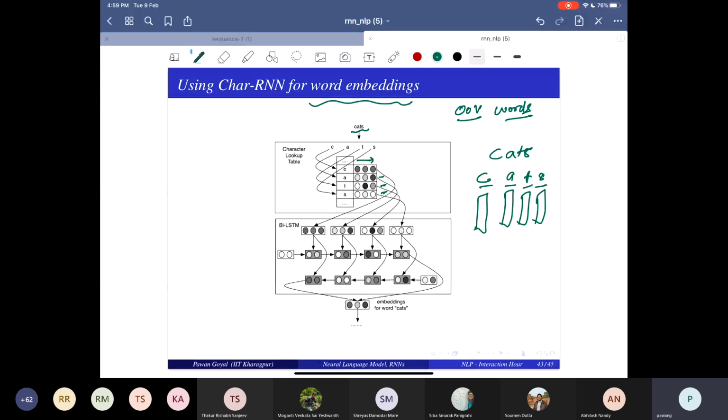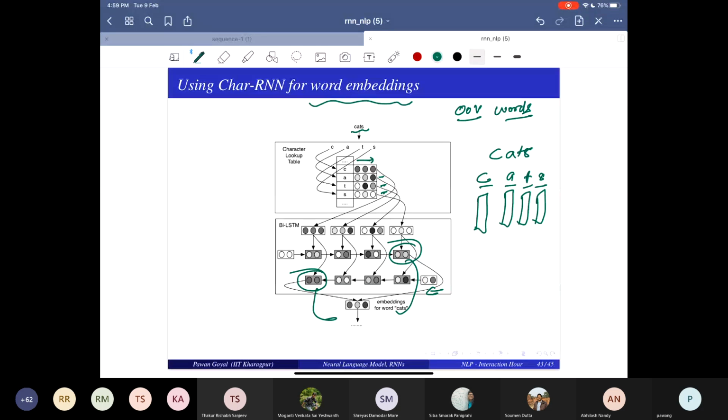And this final hidden state that you get: if you're passing in the backward direction, this is your final hidden state. If you're passing in the forward direction, this is your final hidden state. And you can combine these two to get the embedding for cats. This way you can actually get the embedding for any word.